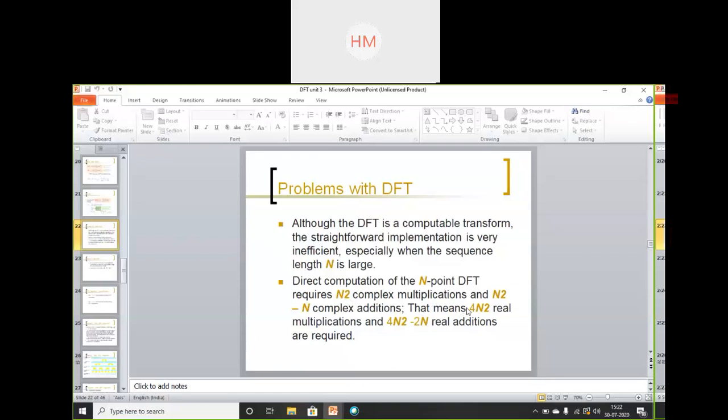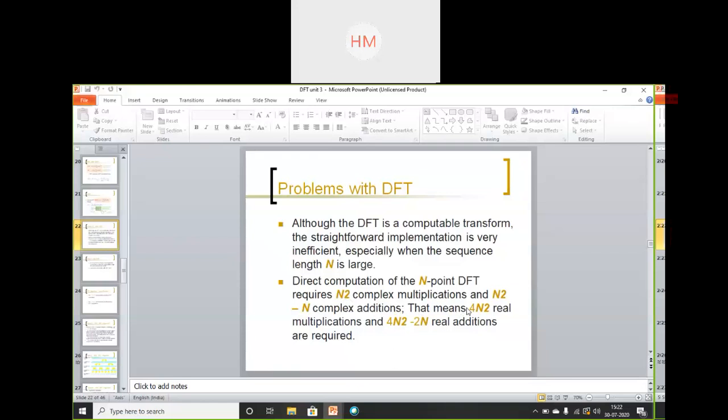You can see from the equation how many computational elements it requires. It requires complex multiplications and complex additions.